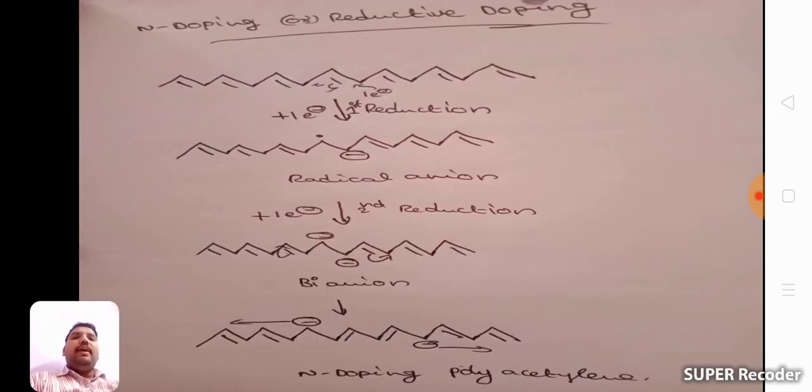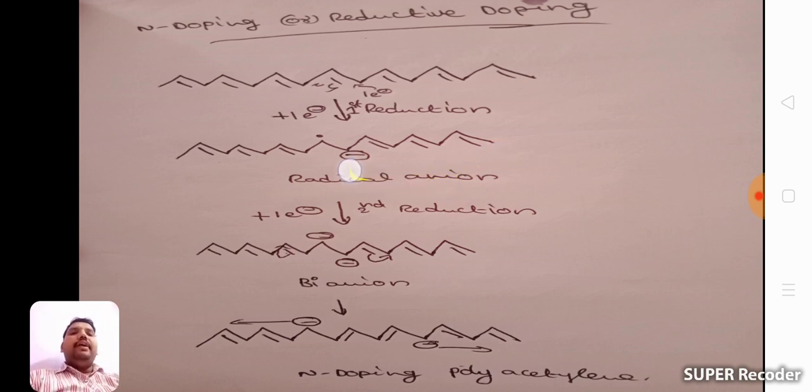Similarly, we will see N-doping or reductive doping. In this N-doping, we undergo a reduction reaction. What is a reduction reaction? Addition of electrons. Reduction reactions take place in the presence of alkali metals or Lewis bases. Alkali metals are Lewis bases. Reduction means addition of electrons.